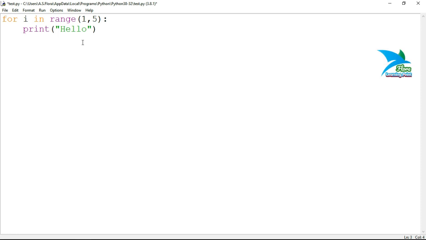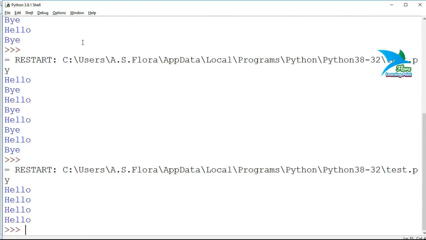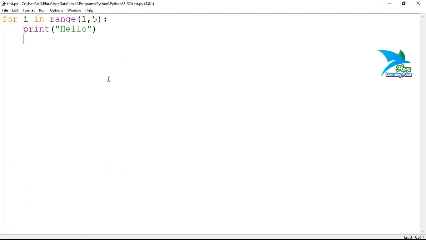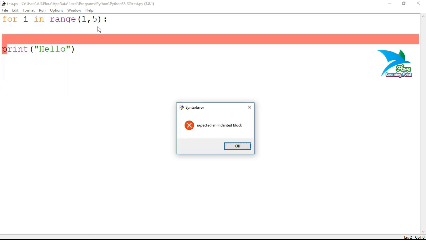For example, I'm going to remove this code. So this loop is correct. Press F5, hello is printing. So if I leave the block and put the print statement outside the loop, we have left this for loop without any body.